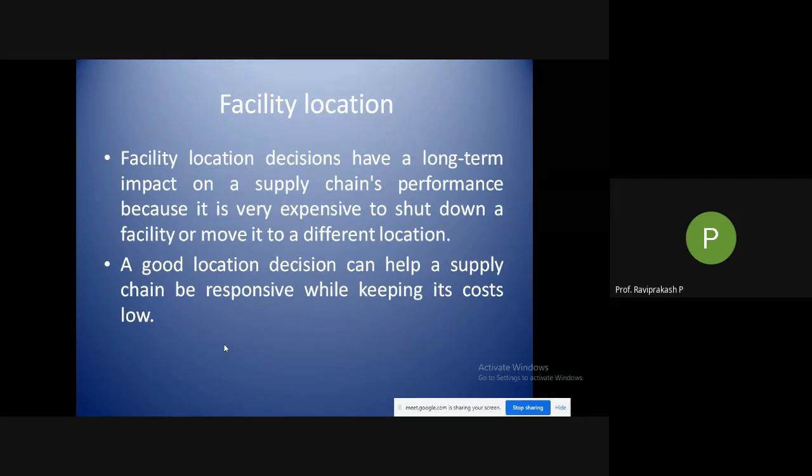Those who are aware of the prices or the rents at RPD know that for a 4 by 4 room, they are charging around 30 to 40,000 per month. So it will not be feasible for people to have a facility over there. You will not be generating that much revenue to maintain that particular facility. It is okay that you could be somewhere outside the city, and you would be affording the price of the fuel, whether it is petrol or diesel, but it could be very much less than paying rent. So that's how you need to take the decisions.